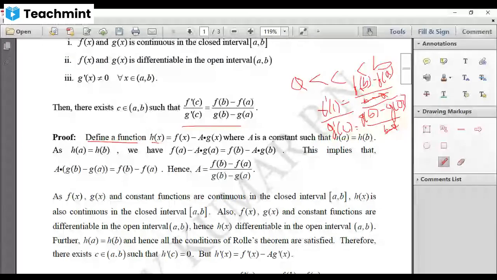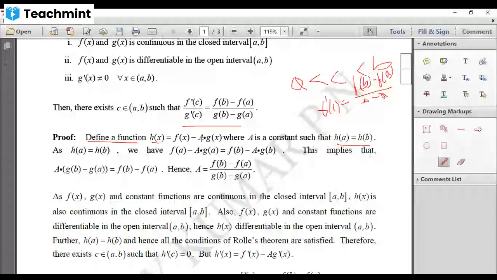Remember, we ourselves are defining this function. h of x is nothing but the difference of two functions, f of x minus a into g of x.